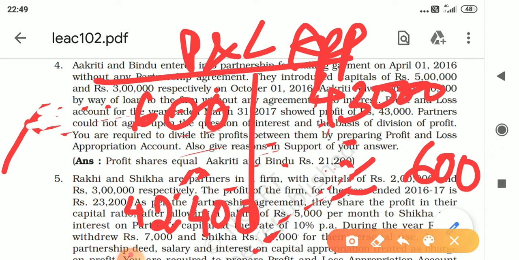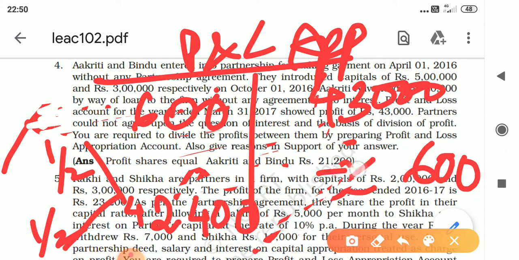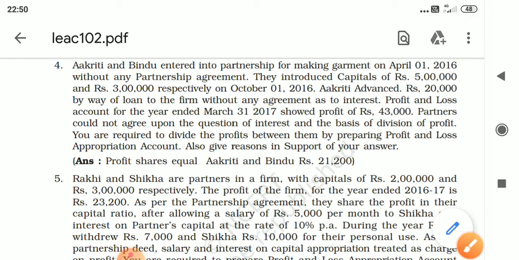This will be shared between both the partners, Akriti and Bindu, in 1:1 ratio, 1/2 and 1/2. So 1/2 of 42,400 is 21,200, and that is your answer. Okay. Now next sum, question number 5.